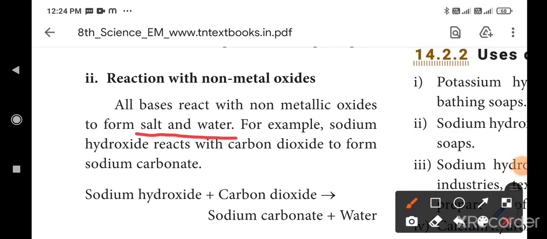For example, sodium hydroxide reacts with carbon dioxide to form sodium carbonate. Sodium carbonate is the salt. Water, you know. Okay. So, base reacts with non-metal oxides. It gives us sodium carbonate and water. That is a salt and water. You understand? First point,